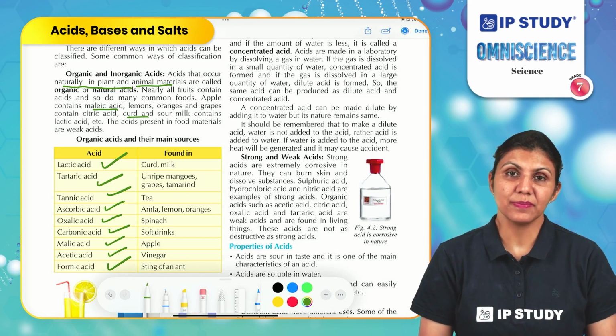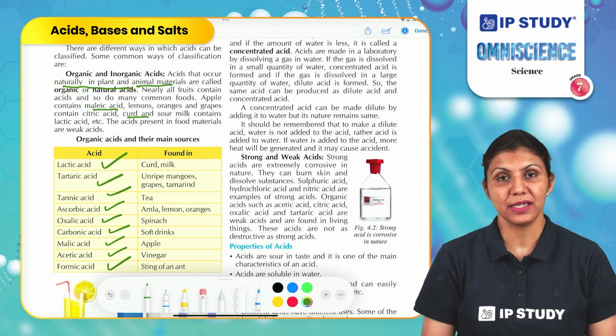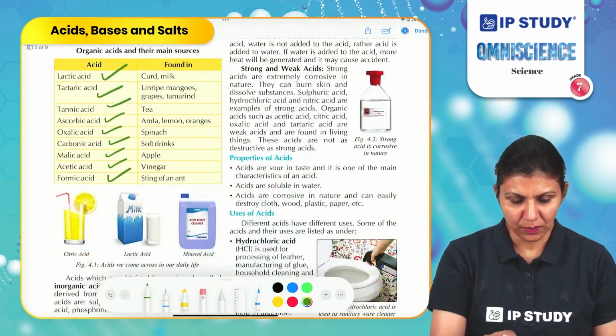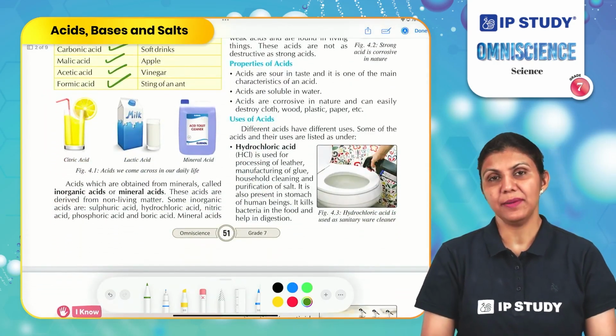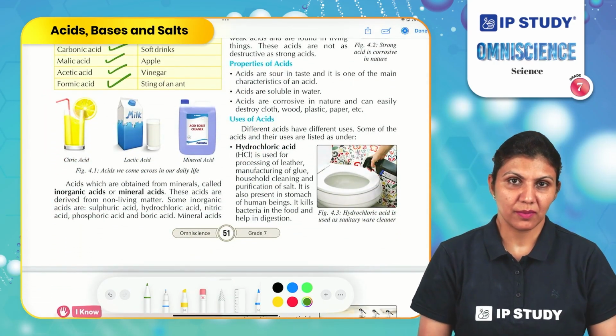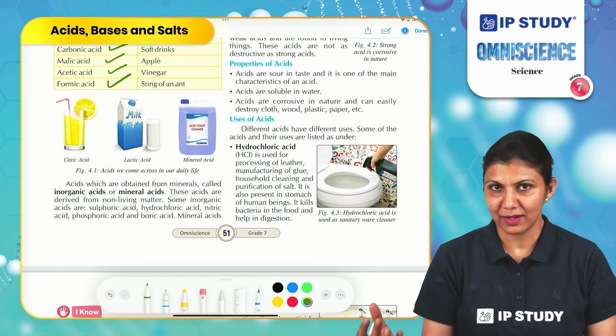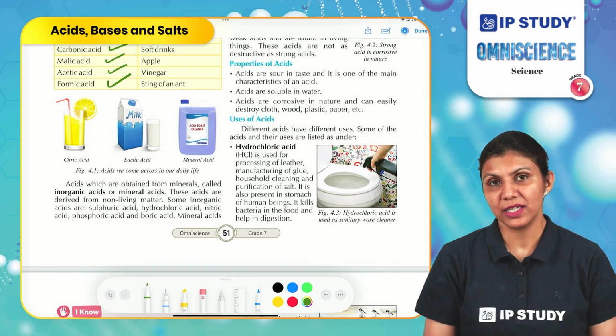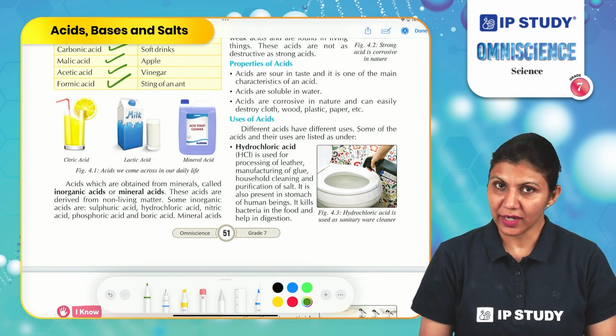That itchiness is because of the formic acid present in the ant bite. So any acid present in an animal body or plant body, which are natural bodies, is called organic acid.